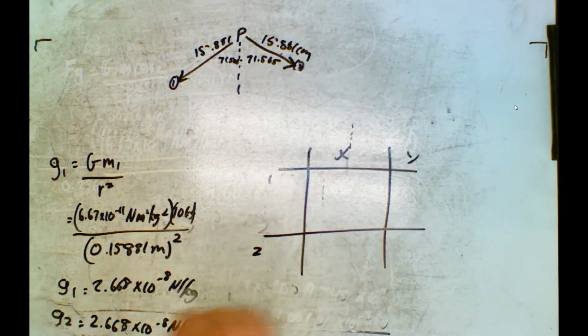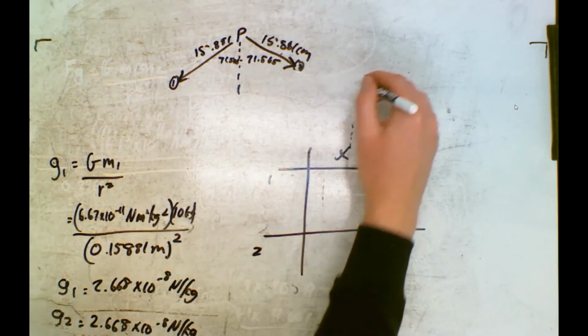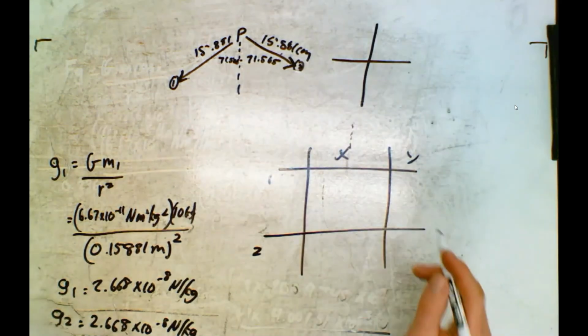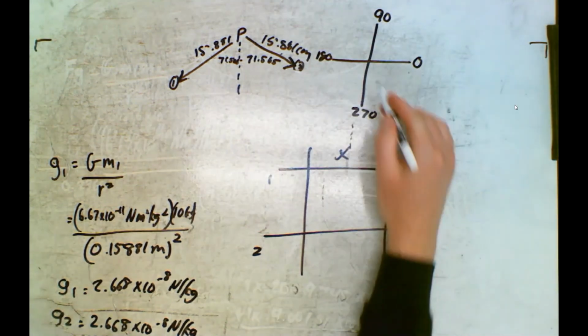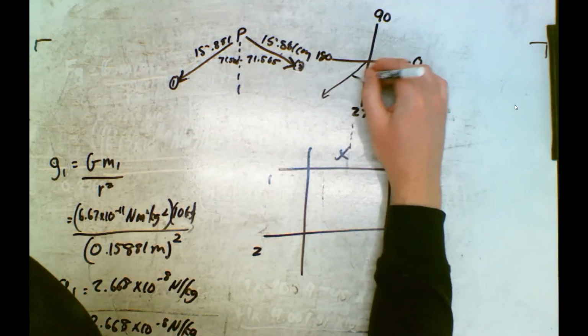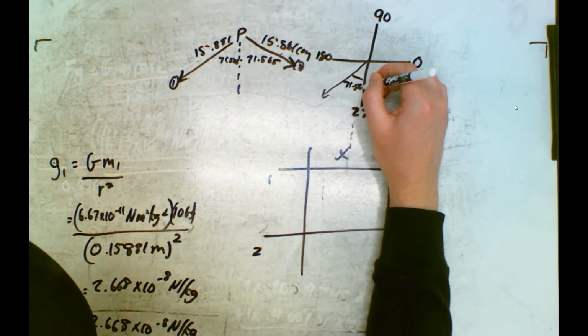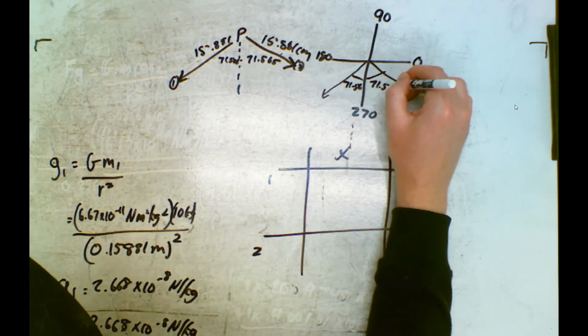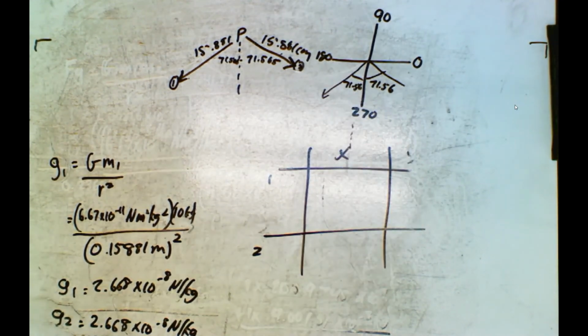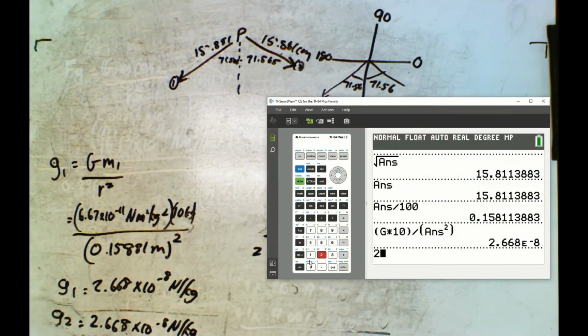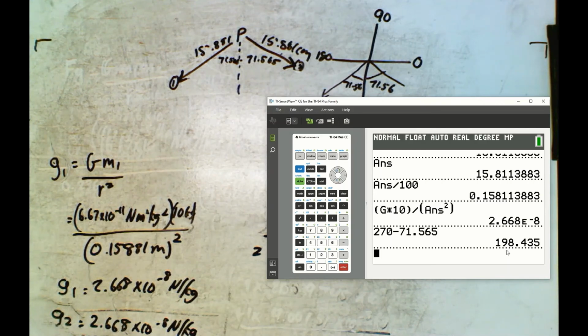So both of them have the same magnitude, but what we need is a direction in RCS. So remember that is 0, 90, 180, 270 in RCS. So this one is 71.56, and this is 71.56. So that means that this angle for number 1 is going to be 270 minus that 71.565. So if I go 270 minus 71.565, then we end up getting 198.435.